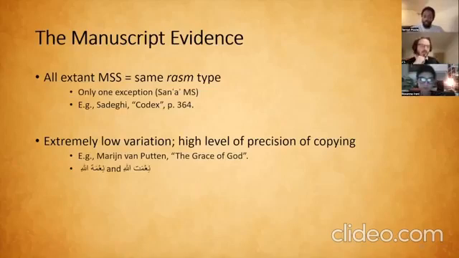And this is most notably demonstrated by Marijn van Putten in his article on the grace of God, right? And so he looks at these two different spellings of ni'mah, ni'matullah, right? I've shown it here. You can see the two here in Arabic, the two different spellings, and the spelling difference here is just two different kinds of T's, essentially, right? One is a standard T, a ta over here, and the other one is a ta marbuta, right? So in a pausal form, it'll be pronounced as an H, ni'mah, but then in context, it'll be ni'mat, right?